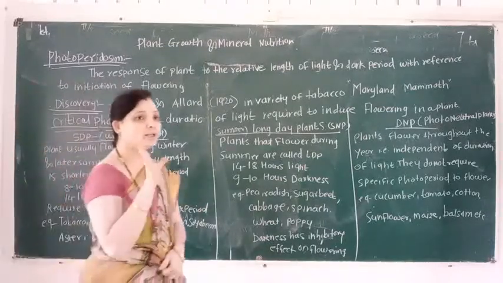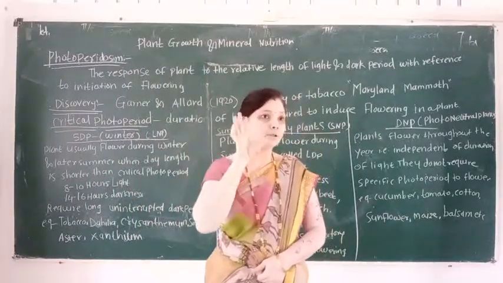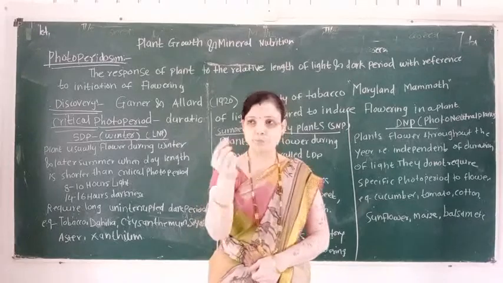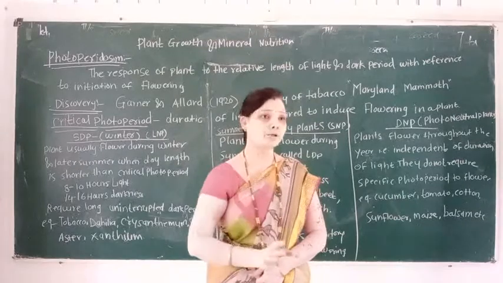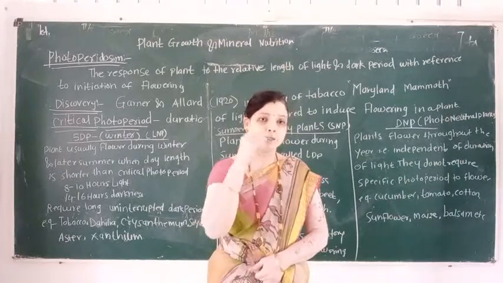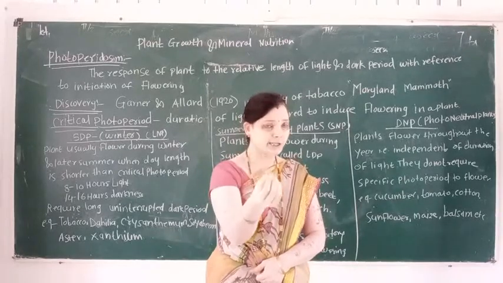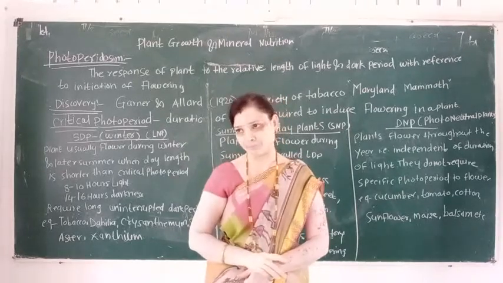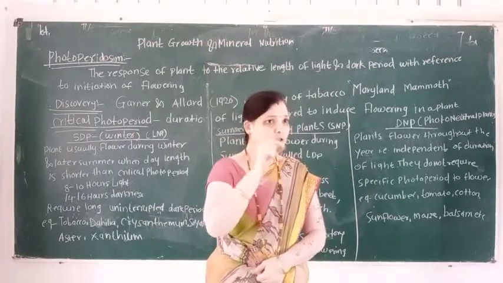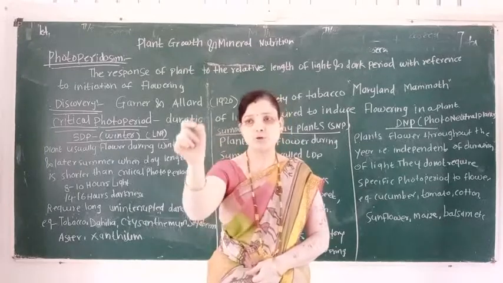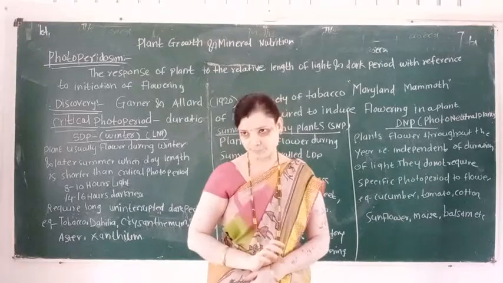Students, we know plants perform two types of growth. First is vegetative growth and second is reproductive growth. In vegetative growth, plant organs like root, stem and leaf are involved. In reproductive growth, the most attractive part of a plant, that is the flower, is involved.